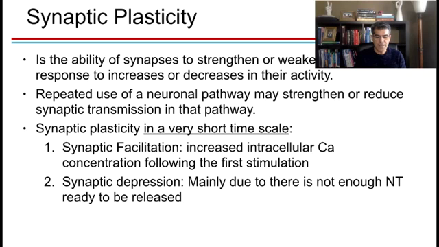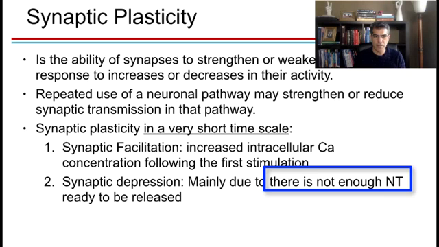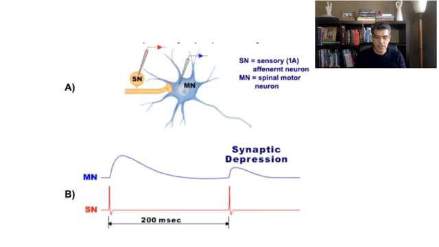But why synaptic depression? It seems like the most common reason for synaptic depression is lack of neurotransmitter. When there's not enough neurotransmitter, then the cell is going to start decreasing the activity. Let's take a look at this example. Here is one neuron. It's going to affect this neuron. As you can see, sensory neuron is going to stimulate and the cell is going to respond. And if you stimulate again, there's going to be a synaptic depression.